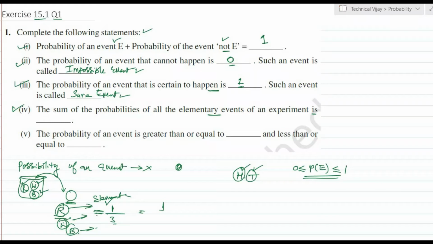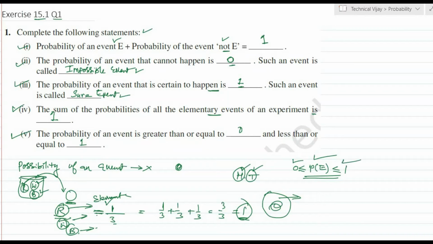The sum of all the elementary events, that is 1 by 3 for red, 1 by 3 for white and 1 by 3 for blue, is equal to 3 by 3, which is equal to 1. That is the sum of probabilities of all the elementary events. And the fifth point: the probability of an event is greater than or equal to 0, as per this definition, and less than or equal to 1. The probability always lies between 0 and 1.